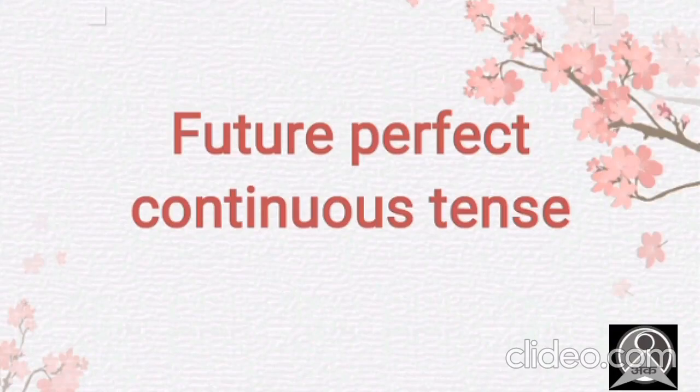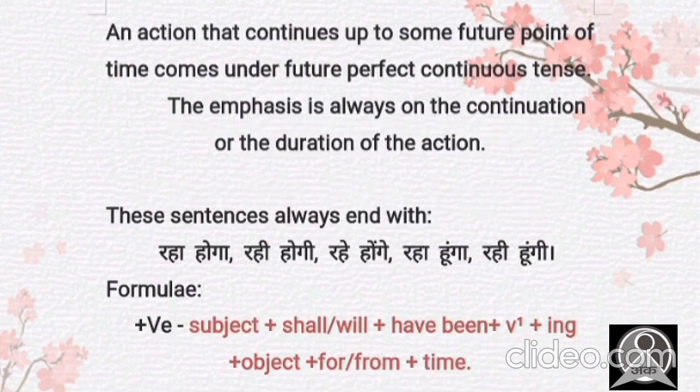So in my previous videos, we learned past tense and present tense and three subcategories of future tense as well. So now let's get started with the fourth one, and that is future perfect continuous tense.